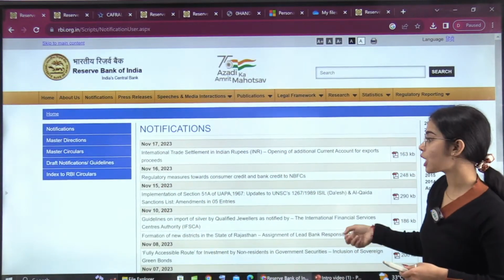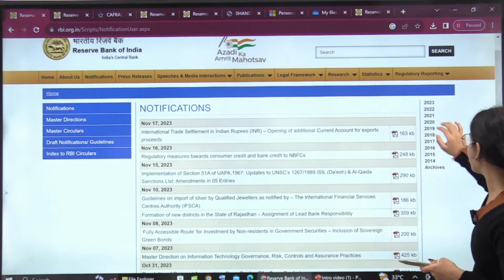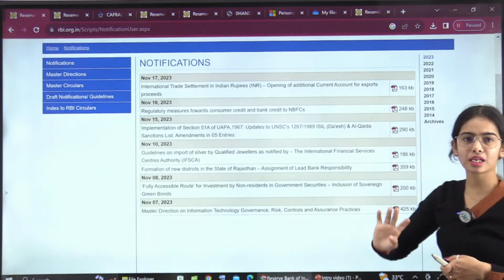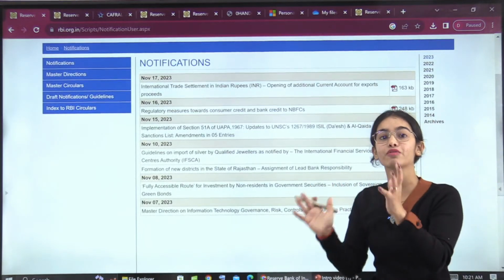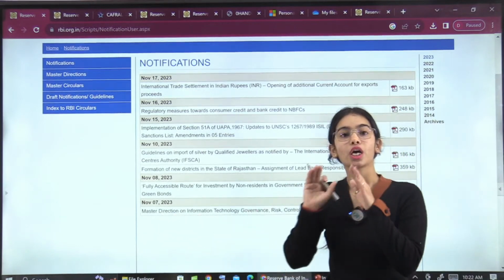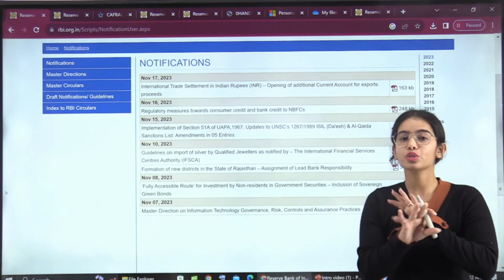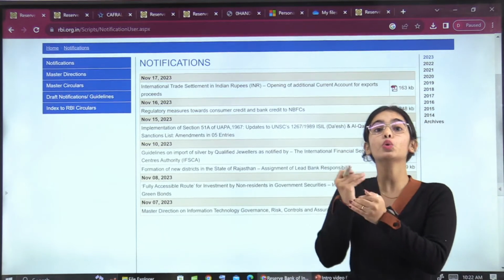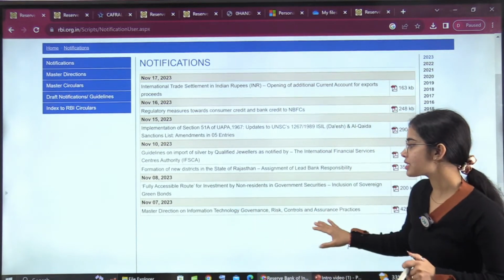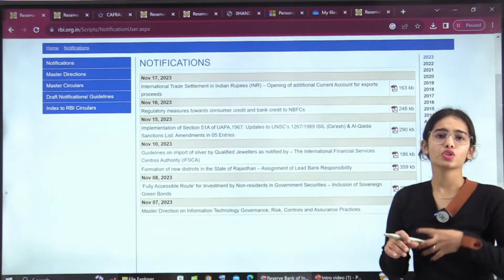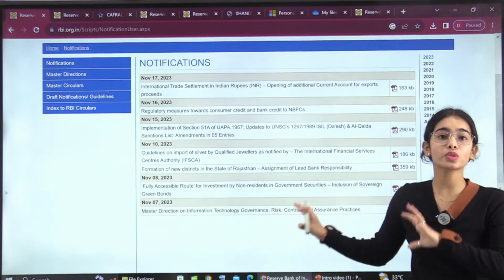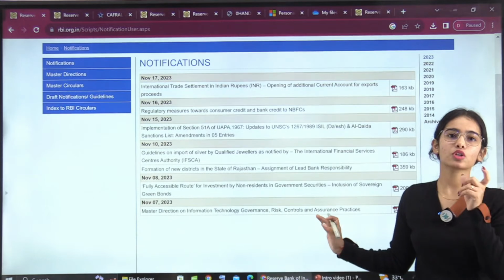In the notifications, now the notifications are usually limited. So if we go to the November month, these are the notifications, and you can understand that if they are limited, that means they are also important. Starting with master direction, let me tell you, all the master directions you do not have to cover. If there is something new coming in any master direction, that becomes important. Now this master direction is very theoretical, so you can go through it once, but it is not very important. Not many news articles have been released on this either.